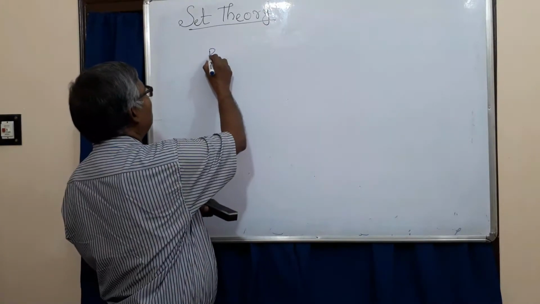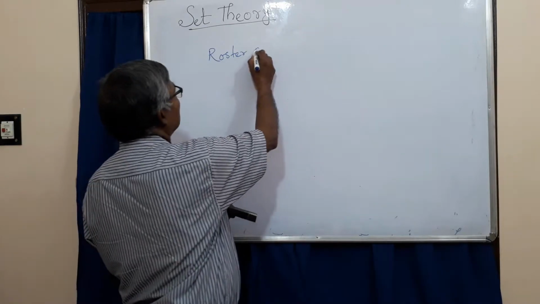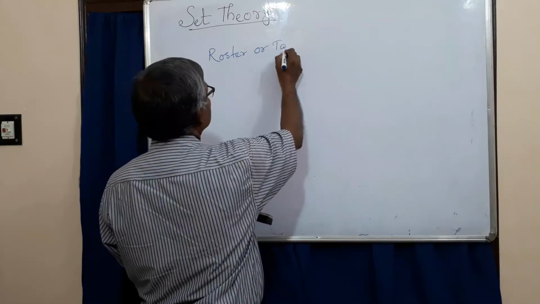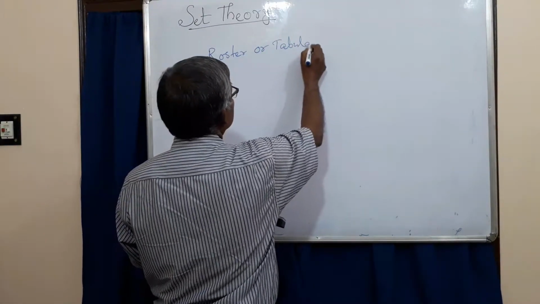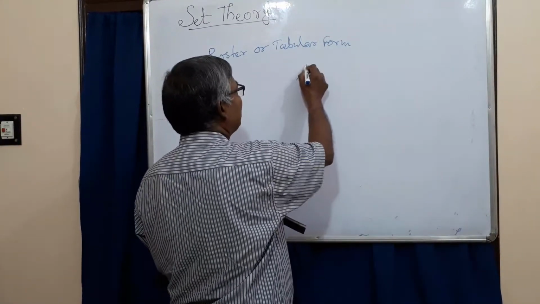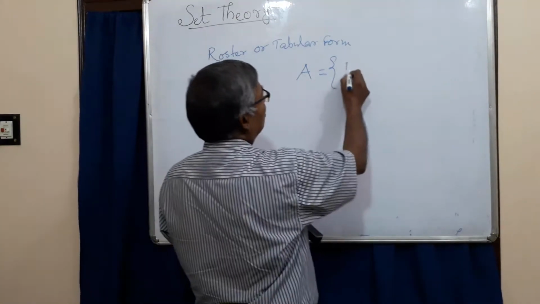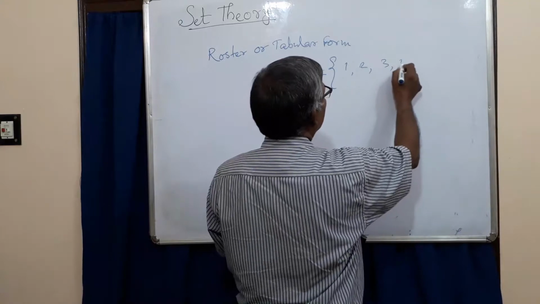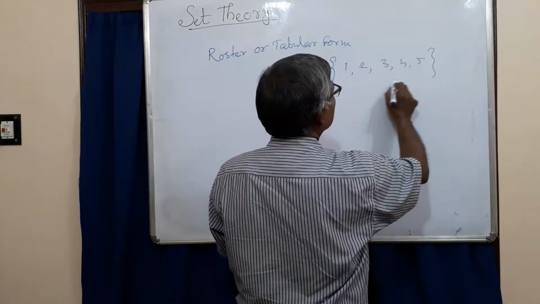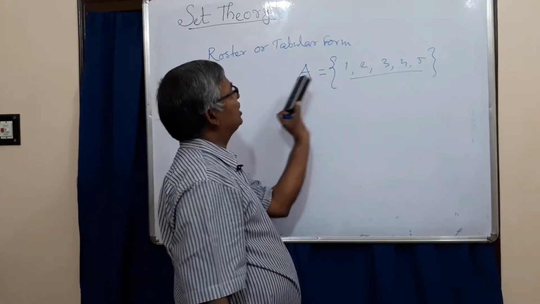One is roster form, or tabular form, of the type A = {1, 2, 3, 4, 5}, say. All these are called objects or members of the set A.